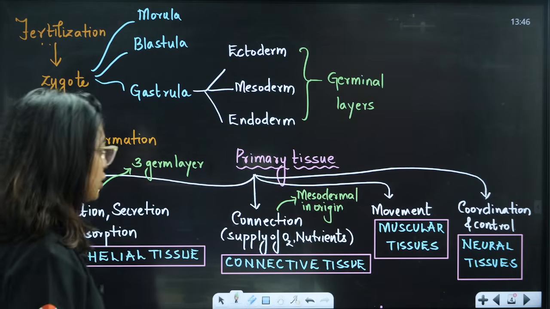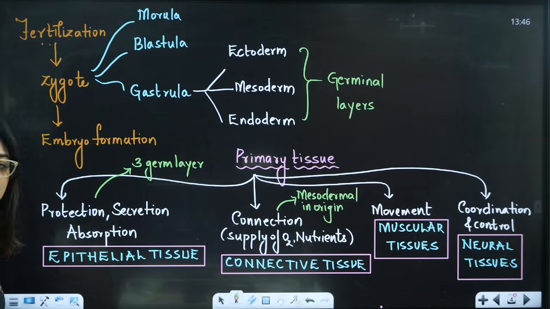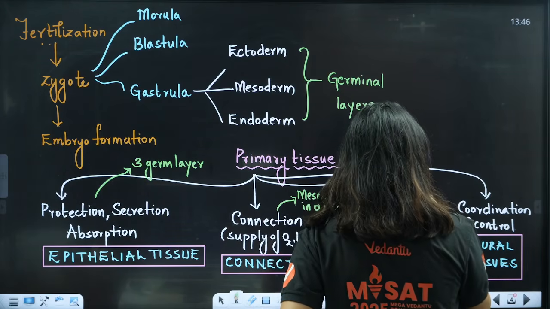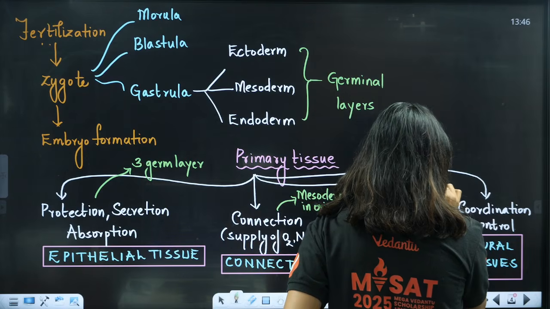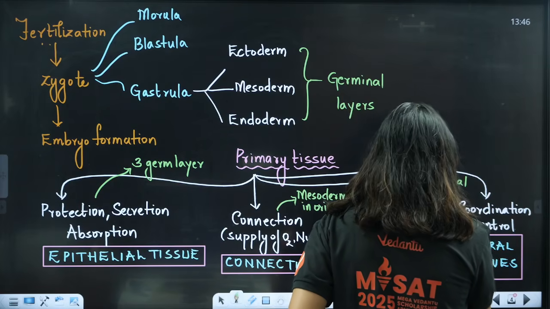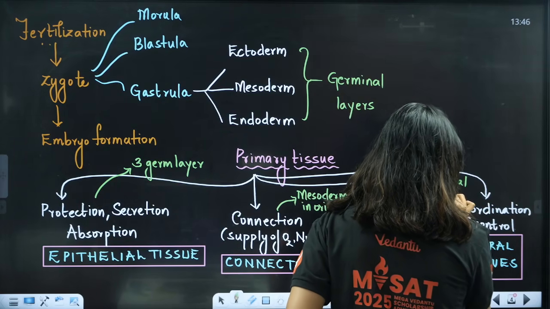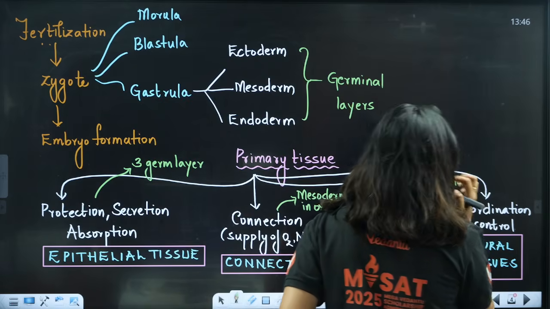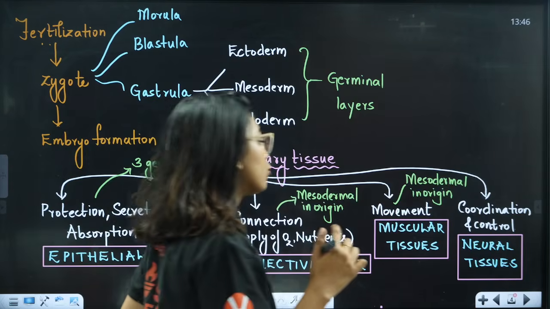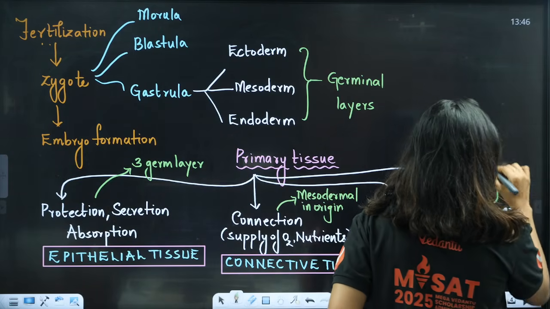The board is small, so I have to congest and write it. Then comes muscular tissue. Very easy to remember: M for muscular, M for mesodermal. This is also mesodermal in origin. Then for coordination and control we have neural tissues, which are ectodermal in origin.